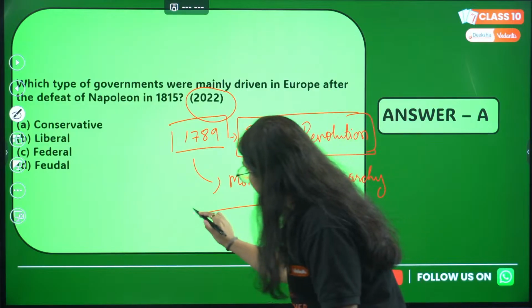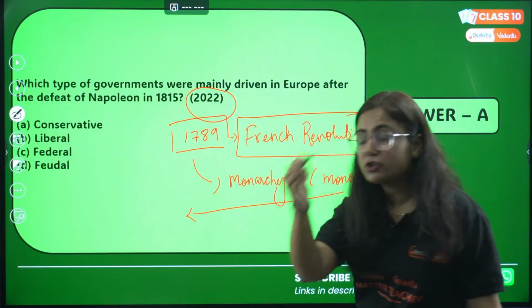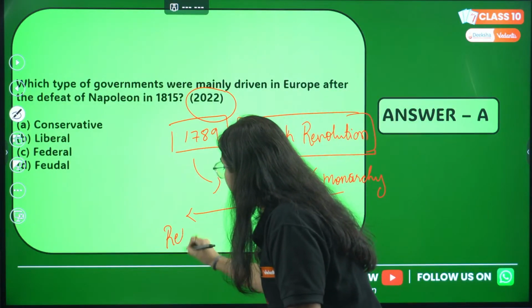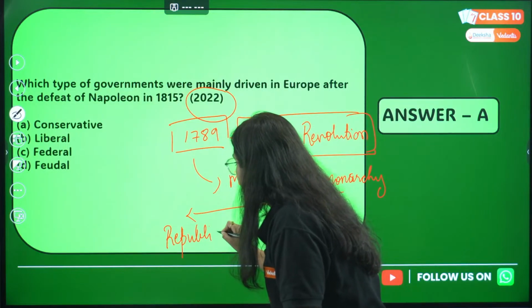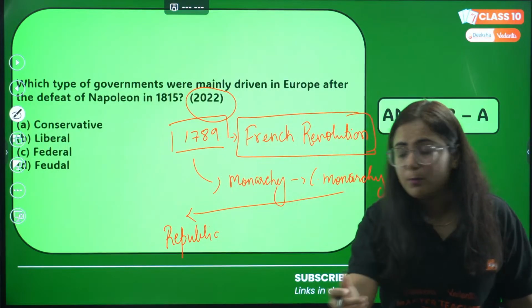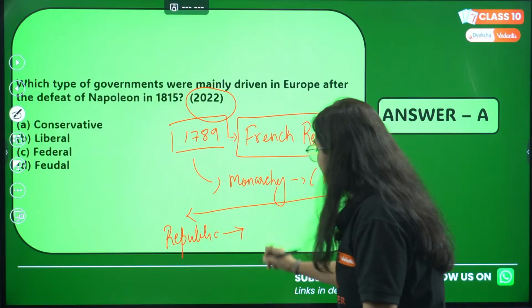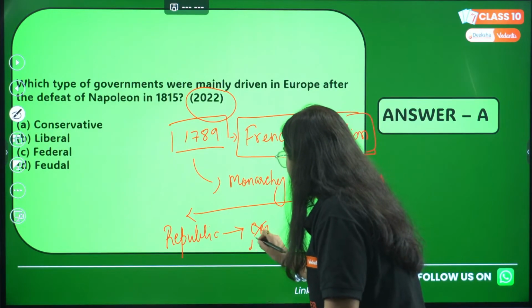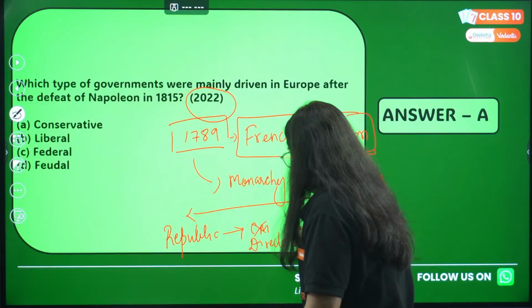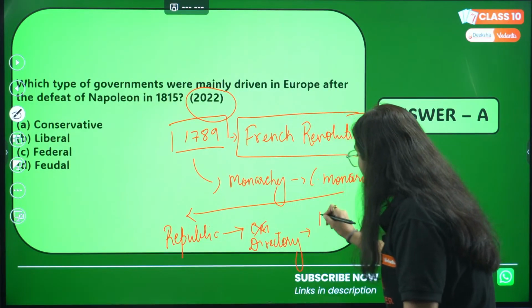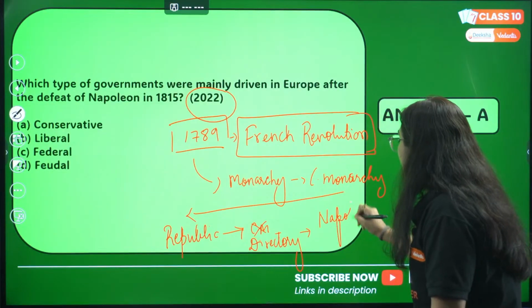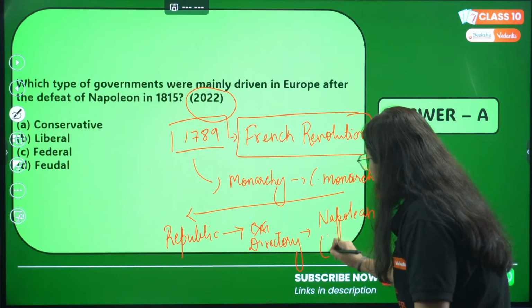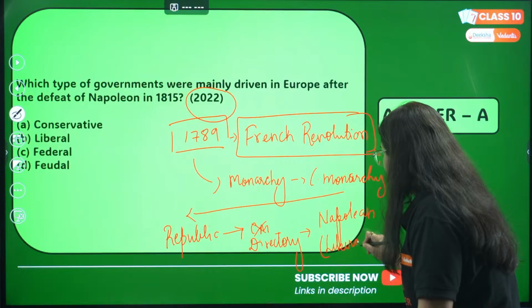Then we saw that in France, after that constitutional monarchy, there was the rule of Robespierre that made it a republic. But after Robespierre, again there was what? It was the rule of the Directory. After that Directory, who came? Napoleon came. What was the nature of Napoleon's rule? He was liberal in nature, my dear students.